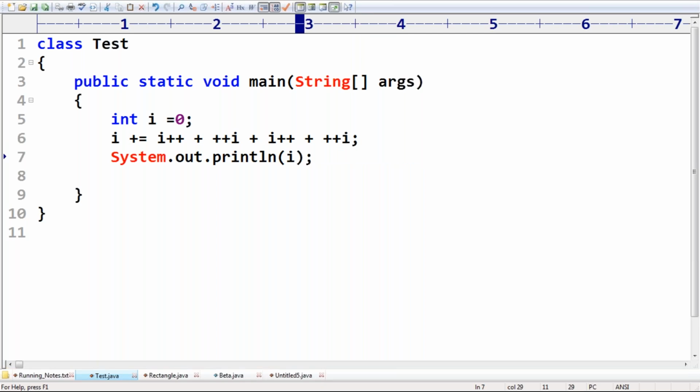Can you please guide what is the answer we are going to get in this case? What is the answer we are going to get, sir? Please tell. Maybe these types of things are also possible for the exam.